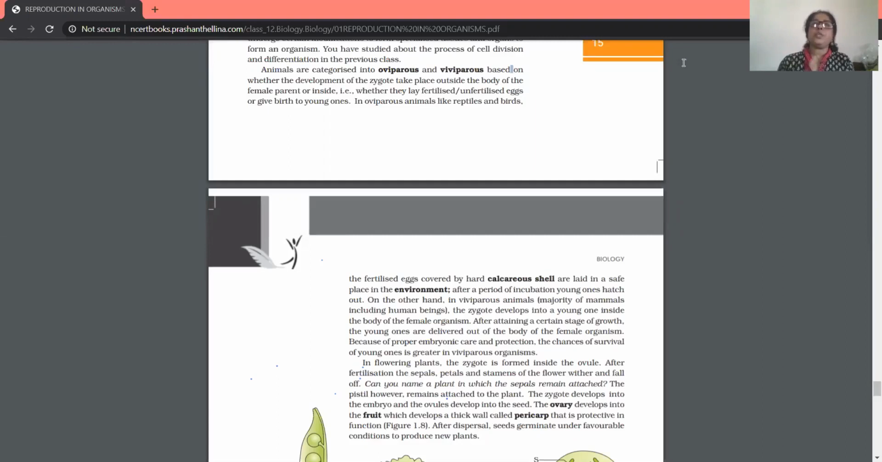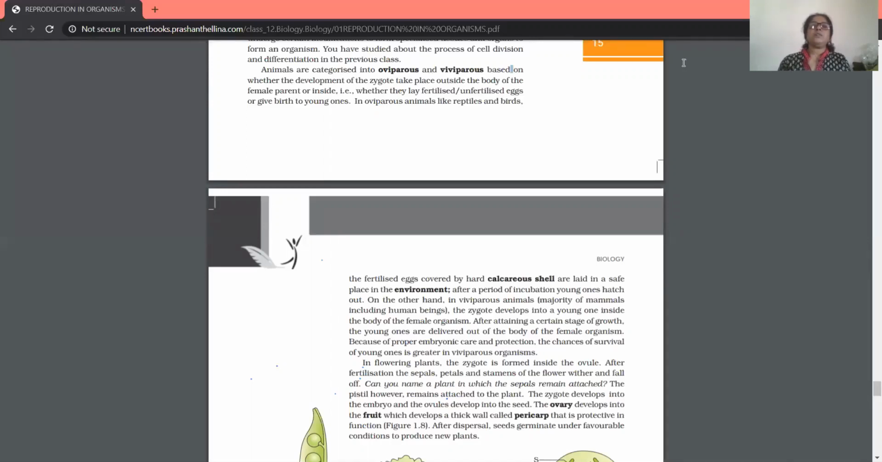After a period of incubation, the young ones hatch out from the egg. Incubation means the female parent is sitting on the egg. The incubation period means how many days or what duration the female parent is sitting on the egg, and then at a time the young ones hatch.